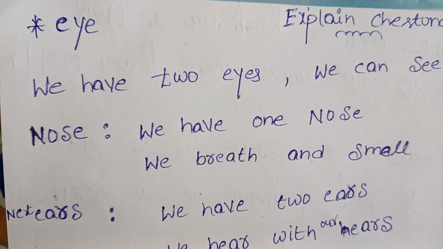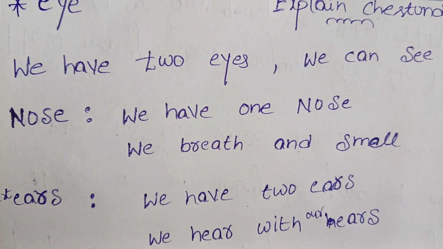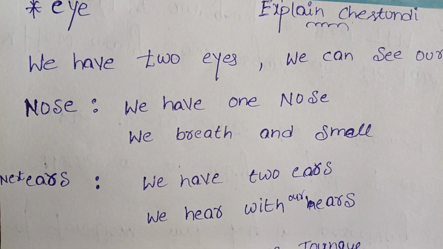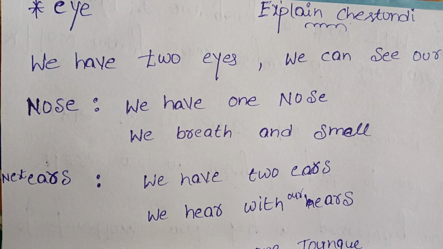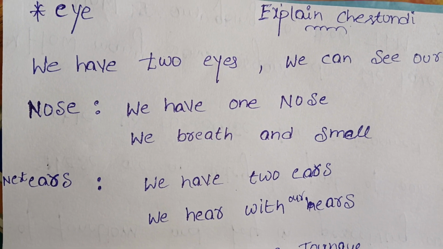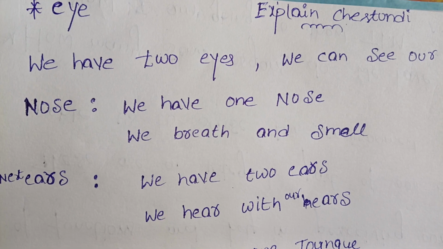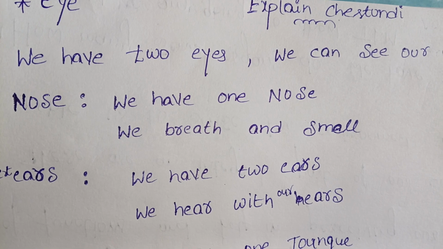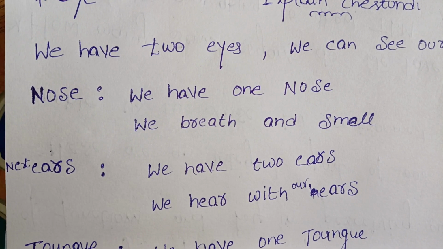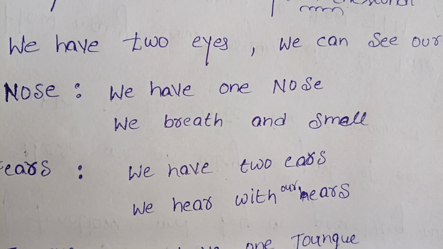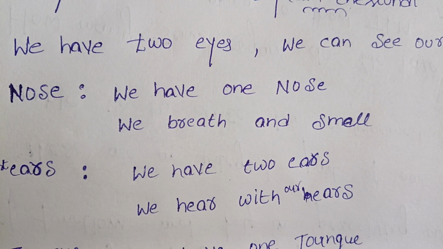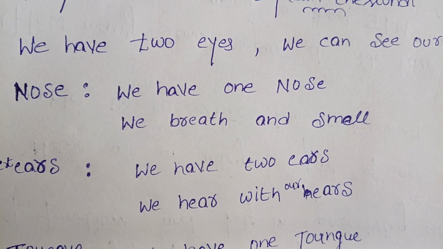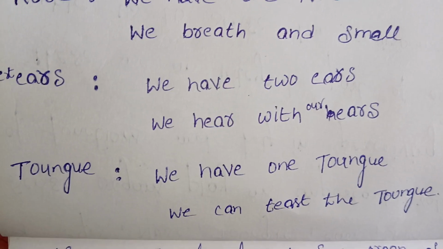Eye. We have two eyes. We can see with our eyes. Nose. We have one nose. We breathe and smell. Next, ears. We have two ears. We hear with our ears.